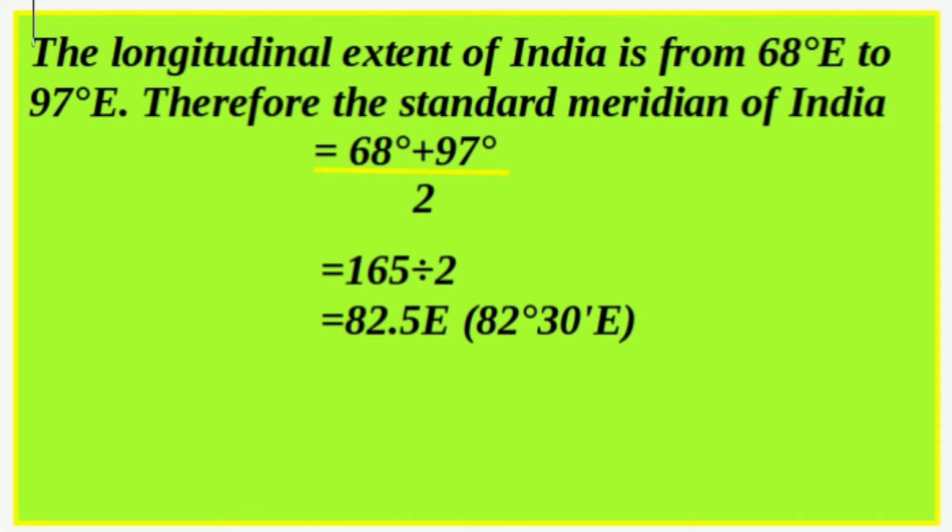The longitudinal extent of India is from 68 degree east to 97 degree east. Therefore, the standard meridian of India is equal to (68 degree plus 97 degree) divided by 2. That is equal to 165 divided by 2. That is 82.5 degree east or 82 degree 30 minute east.